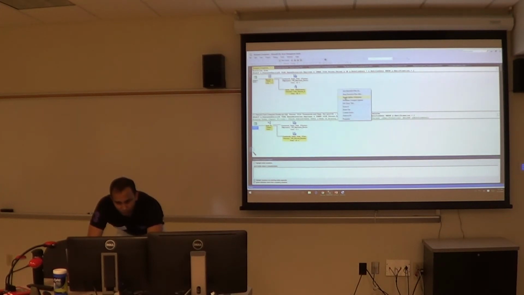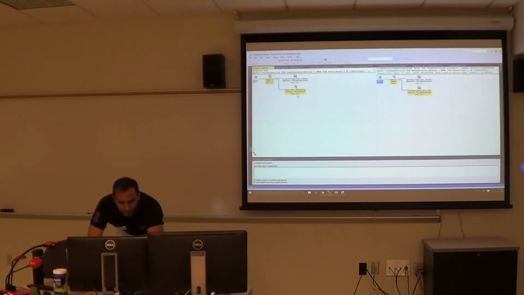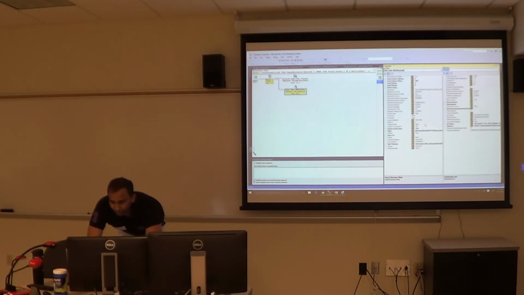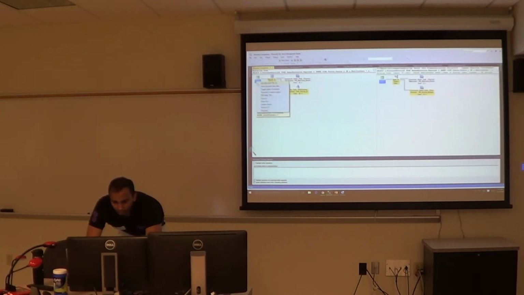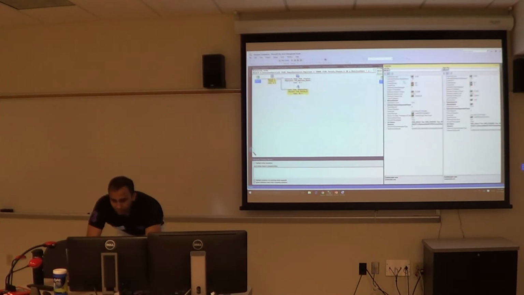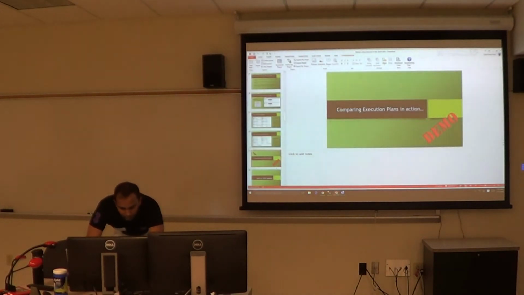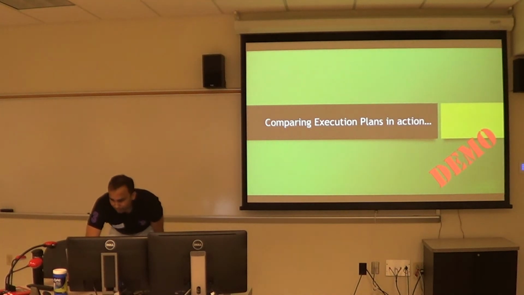I can toggle it as well. If I want to look at it side by side, I can click on it, click on properties, and I can get my dual properties window. If I click on the select and again do properties, I will be looking at this dual properties window at an overall level. So that's how execution plans work. We are running out of time.